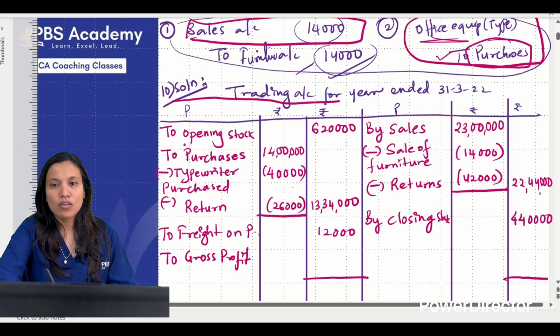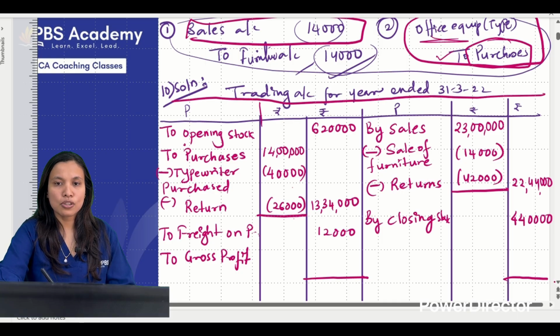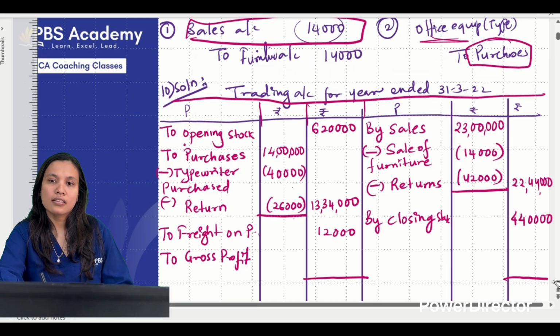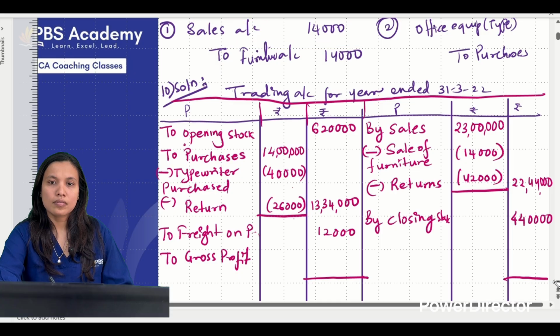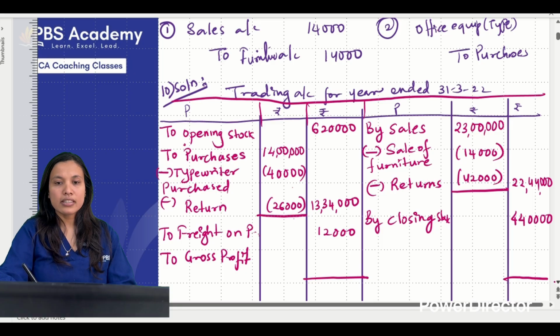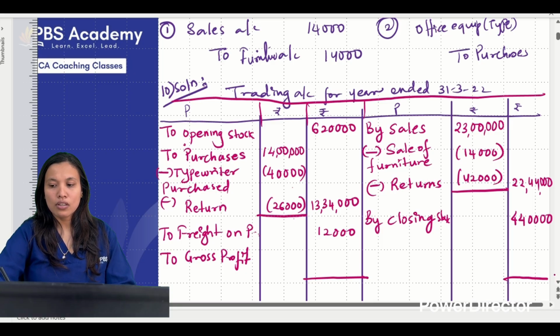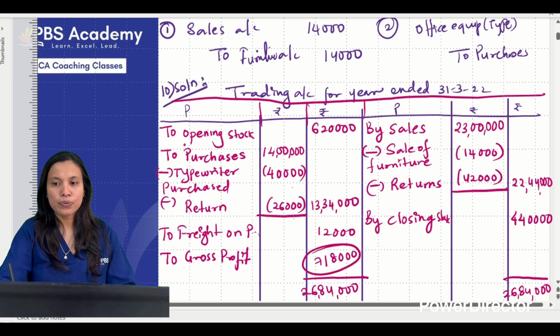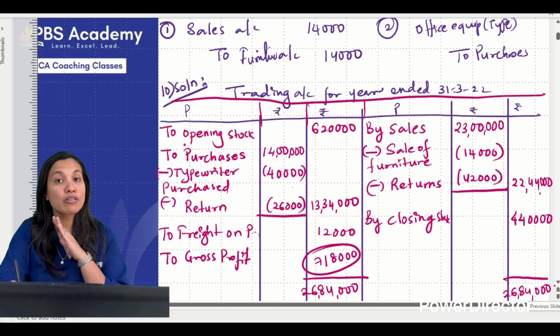So are you clear on how we should take the adjustments into consideration? Are we clear here? Okay. Find out the gross profit, do the total. I think it is 26 lakh 84,000. Gross profit will come as 7 lakh 18,000. Is the ledger balanced? Yes. So this is our gross profit.